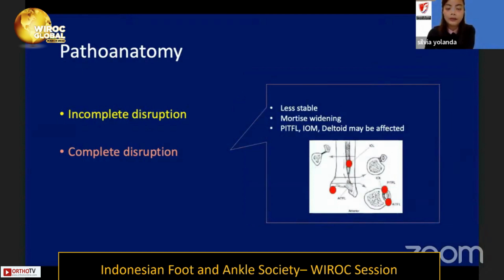With the complete disruption, the patient will come to us because of instability, because it is less stable, and the X-ray will show us mortise widening. In the complete disruption, the ITFL and interosseous membrane or deltoid may be affected.